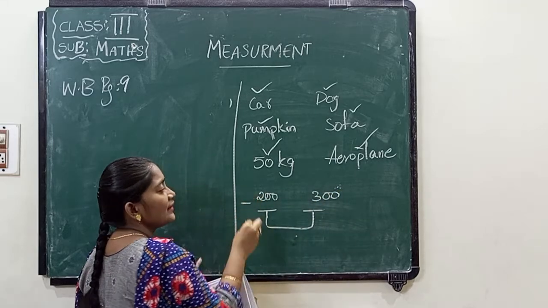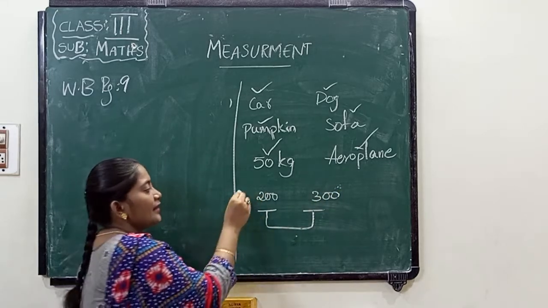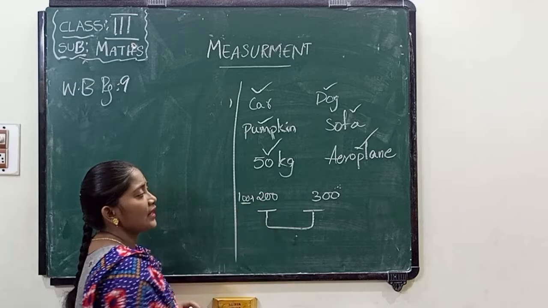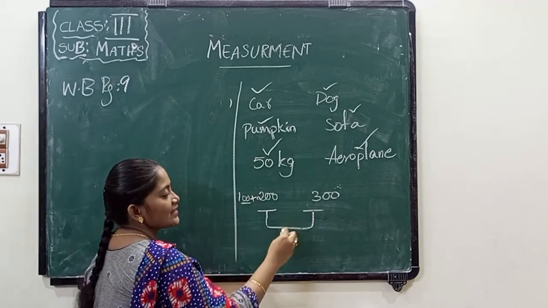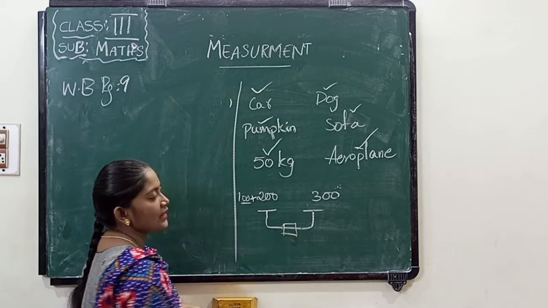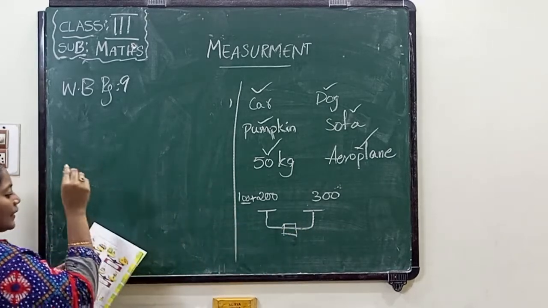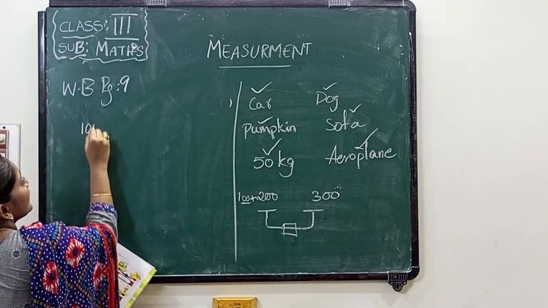What do we have to add here? If I add 100 grams, 200 plus 100 is 300 grams. So the weight is equal here. So here it is 100 grams.